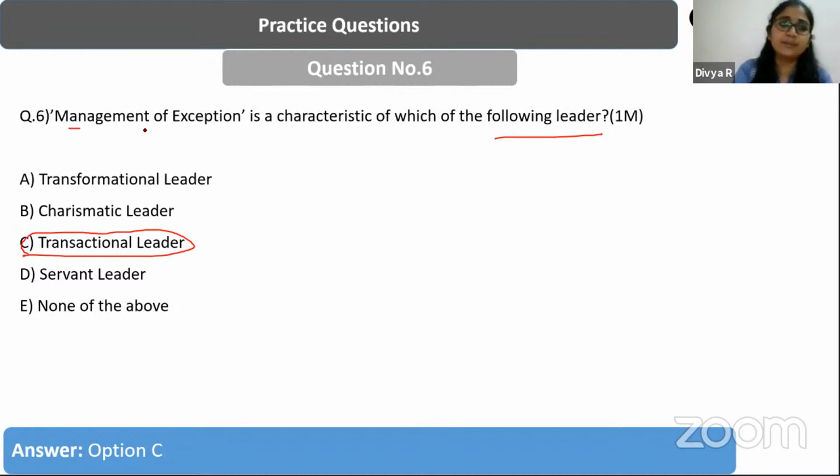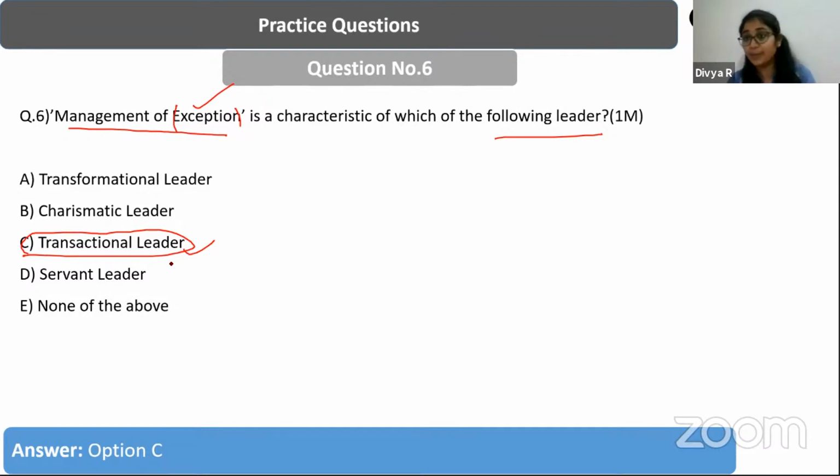So what is management by exception? In this situation, leaders generally do not intervene. This is a kind of leadership where the leaders generally do not intervene. They try to maintain some kind of status quo, but they only interfere when there is a deviation among the employees. That's when they interfere. That is called management by exception, right? When there are exceptional situations, that's when these kinds of leaders intervene. And these types of leaders are called transactional leaders.